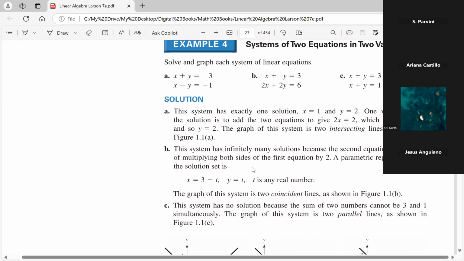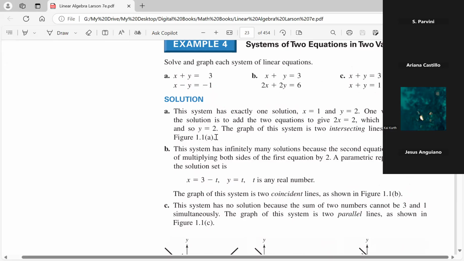Let me stop here. In the way of naming the systems, by the way, folks, if there is at least one solution to the system, we call the system consistent. So consistent systems have at least one solution.